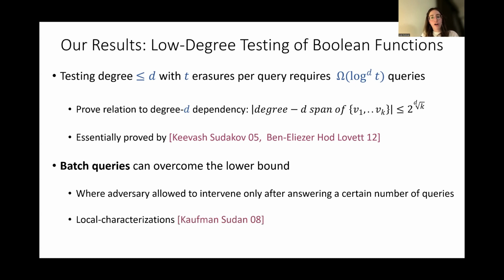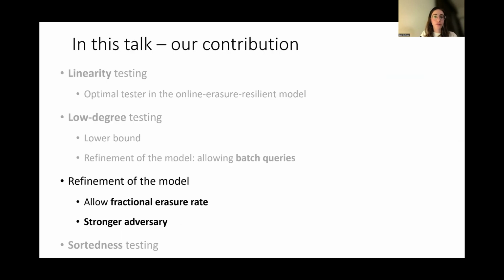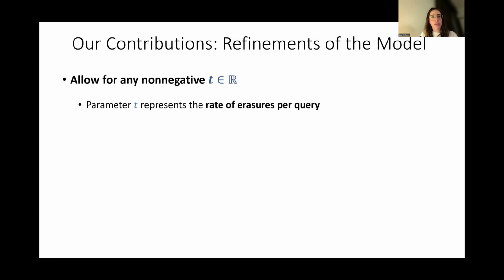For our algorithm, which works on a non-trivial size of batches, we used local characterization by Kaufman and Sudan. In particular, we defined algebraic testing patterns for local characterization and proved some algebraic structural results for them. I'm not going to go into it, but it's very interesting. So next, I'm going to talk about some refinements of the model.